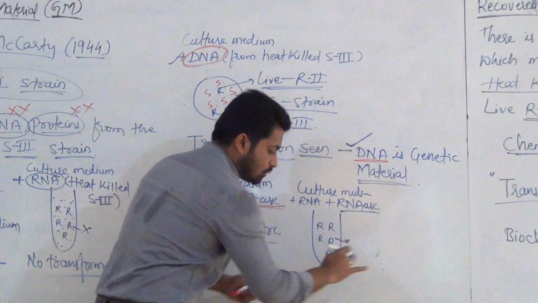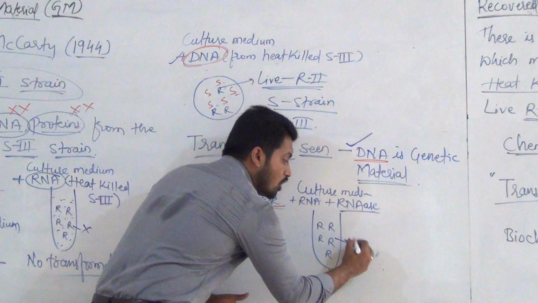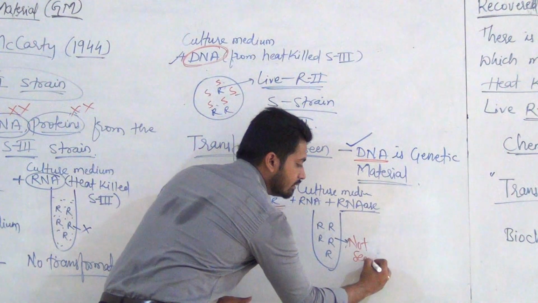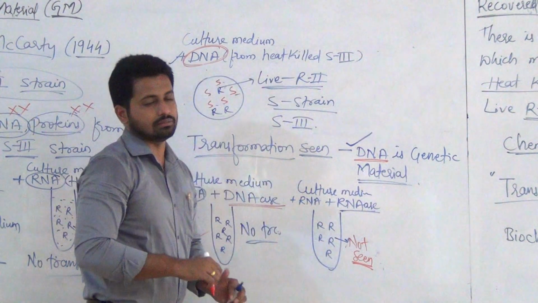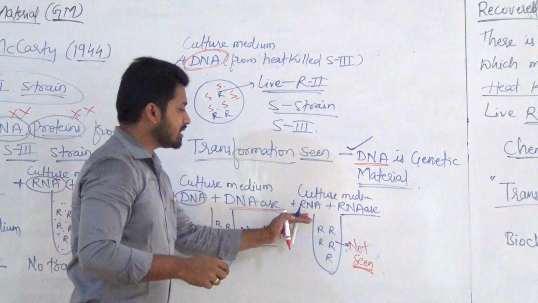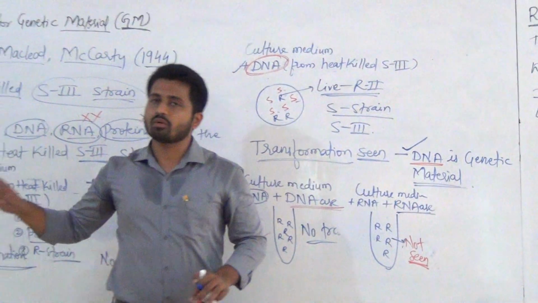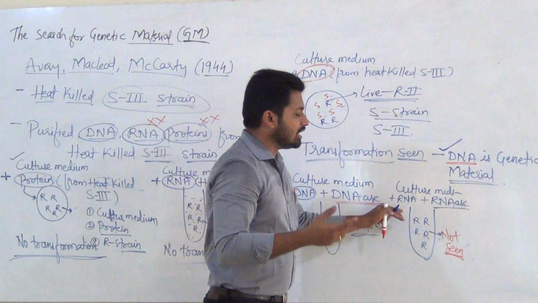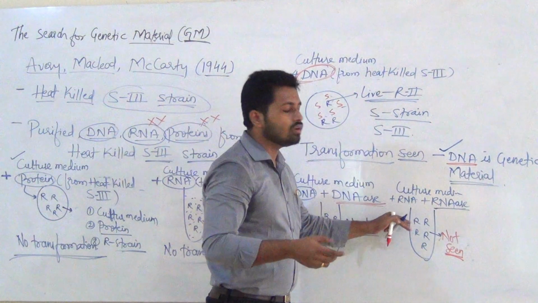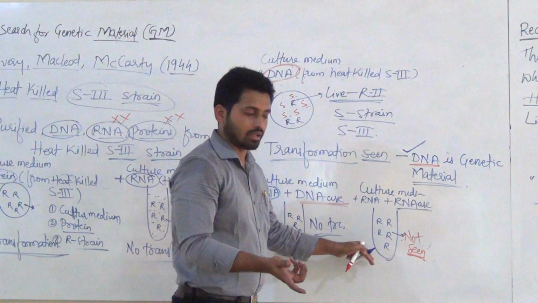Transformation was not seen, because in the presence of RNA in this experiment there was no transformation, and even in the absence of RNA again there is no transformation.